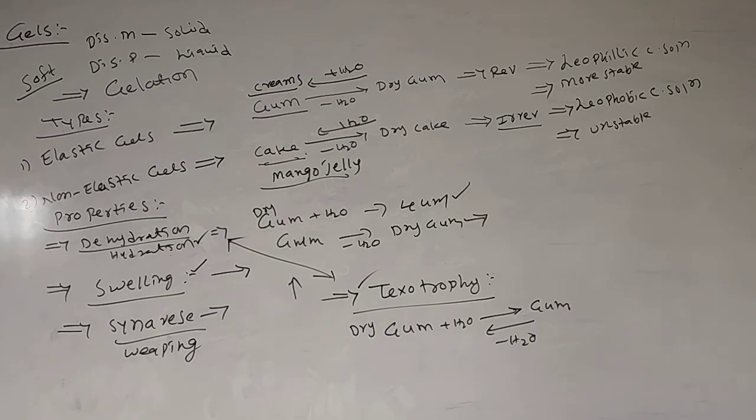Here gum converts into dry gum and retains its previous properties, we call elastic gels. Non-elastic means once it is set, it will stay that way and never retains its previous properties. Elastic gels are reversible, non-elastic gels are irreversible. Elastic gels are more stable, lyophilic colloidal solutions. Next, non-elastic gels are lyophobic colloidal solutions, and unstable.